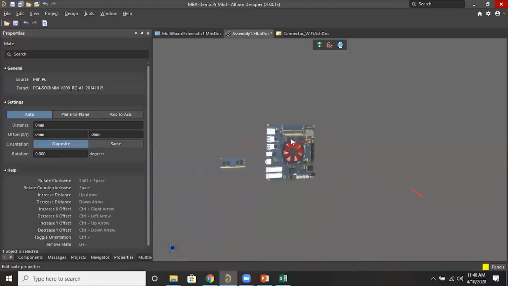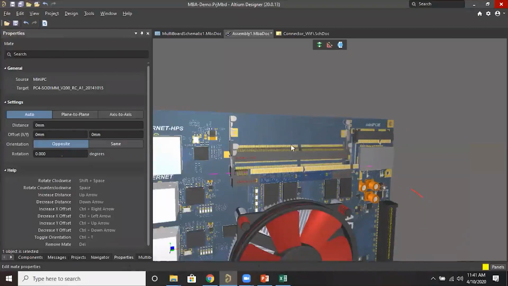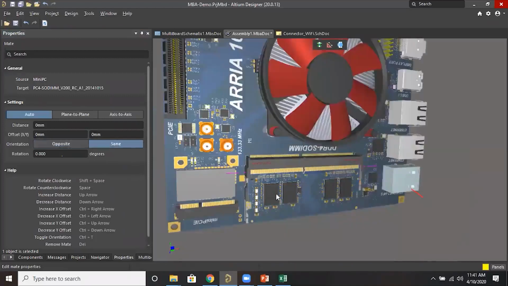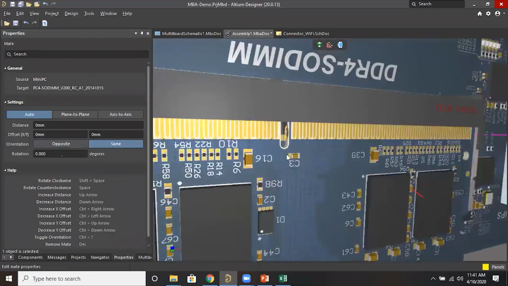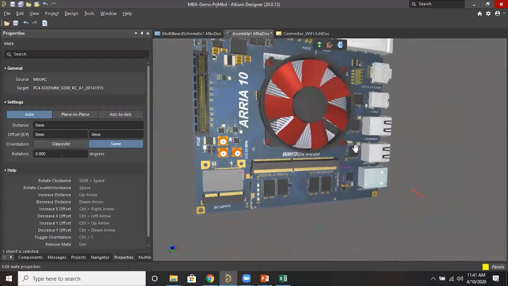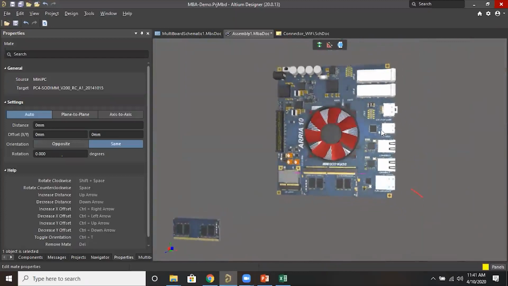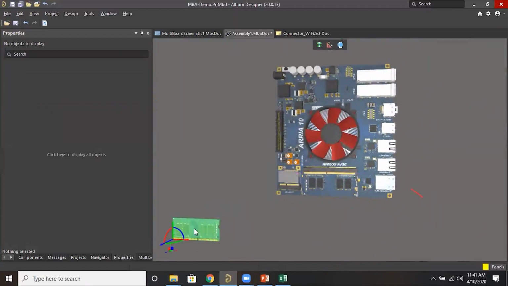Aligned or not? Okay, it is coming on the opposite side. I just selected the same side, so after that you can do some offset. Okay, so this is the way. Maybe we will do this mating also.